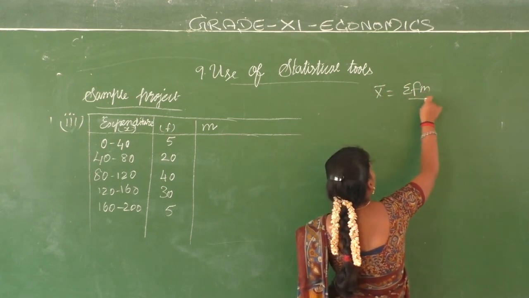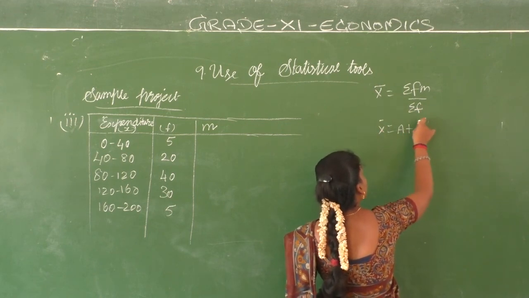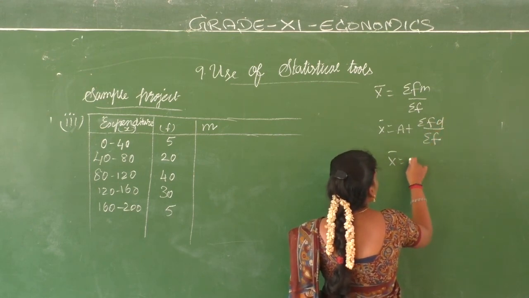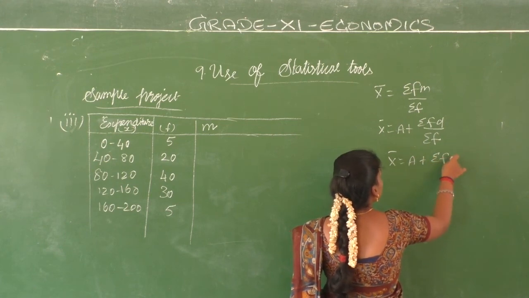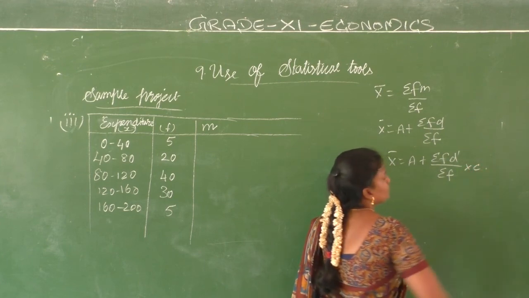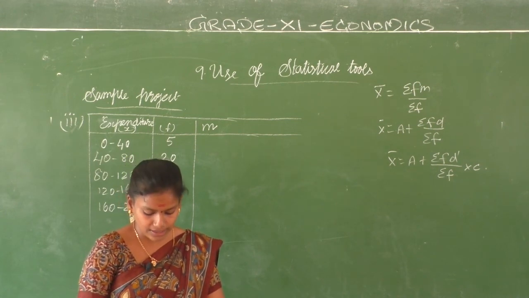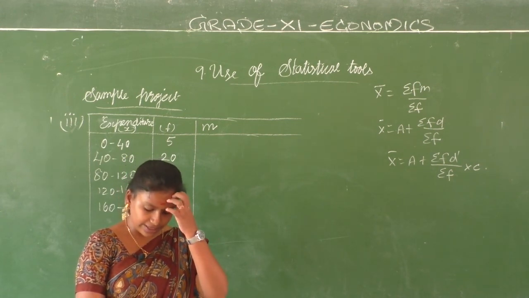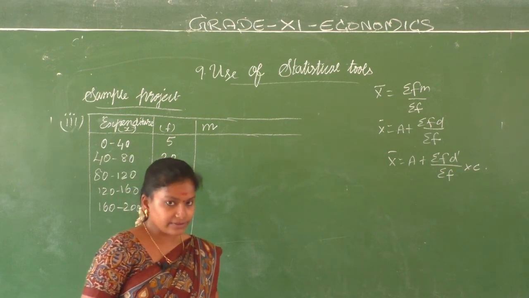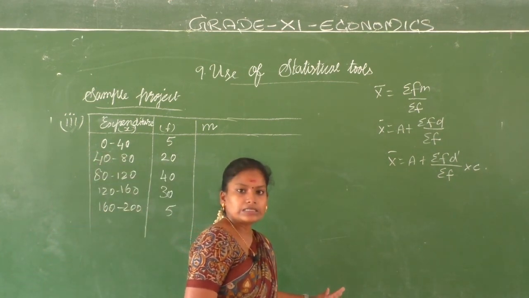X bar is equal to summation Fm by summation F, or X bar is equal to A plus summation Fd by summation F. Okay, these are the three different formulas you have for calculating these things.